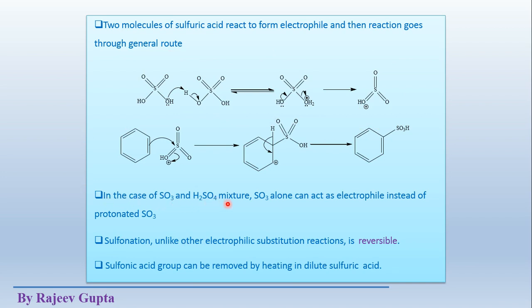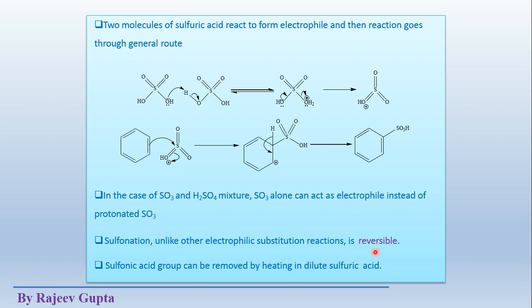In case of an SO3 and H2SO4 mixture, SO3 alone can act as an electrophile instead of protonated SO3. Here it is shown as protonated, H plus is added to this moiety. But SO3 itself could also work as an electrophile, which is called a neutral electrophile, which may attack this aromatic system.